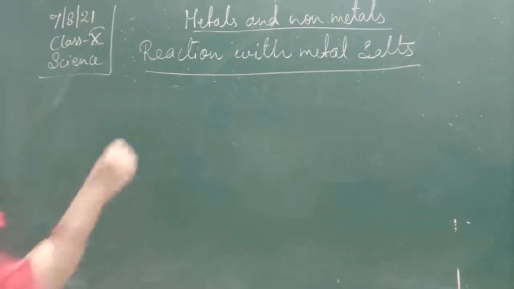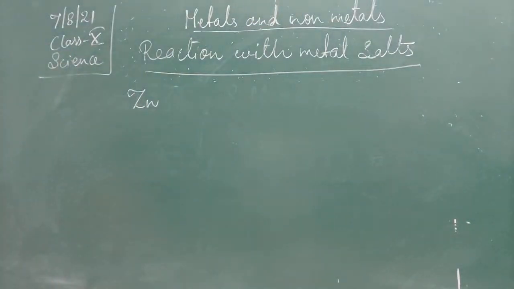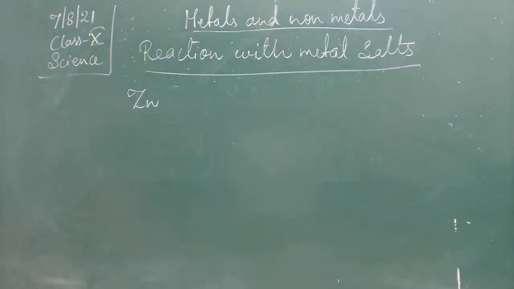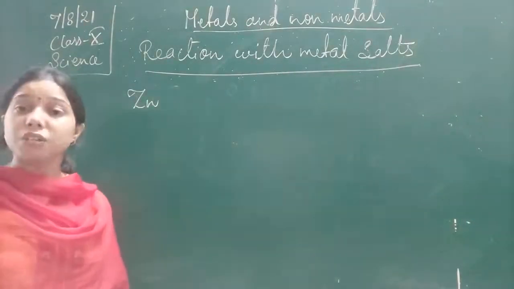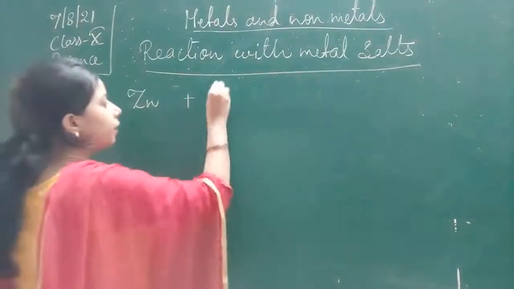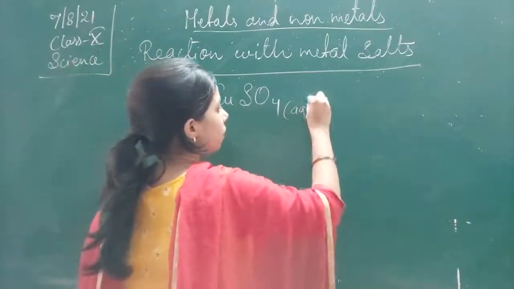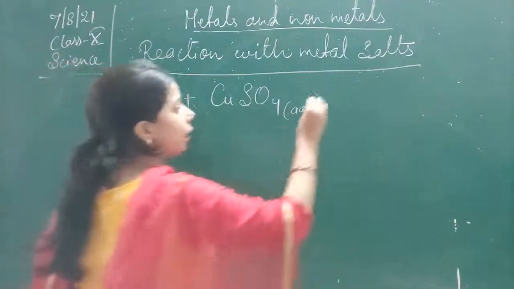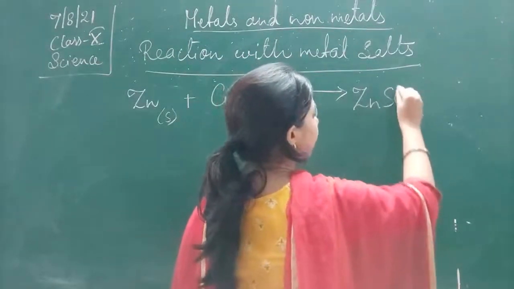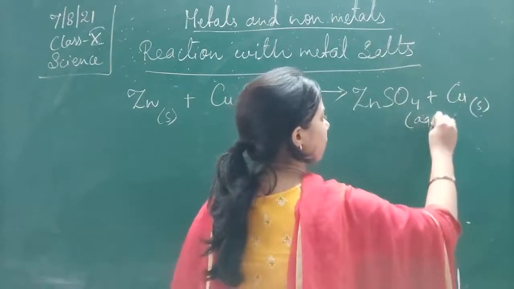So zinc granules, when put into the copper sulfate solution, the blue color fades and the reddish brown color of copper is observed on the surface of the zinc. We can write here: zinc reacts with copper sulfate. Copper sulfate is in the aqueous form, zinc is in the solid form, and when the reaction happens, zinc sulfate, ZnSO4, plus copper, which is reddish brown, is obtained.